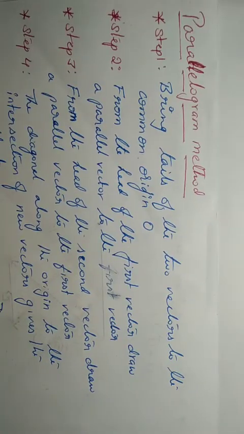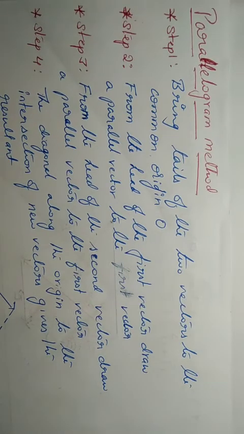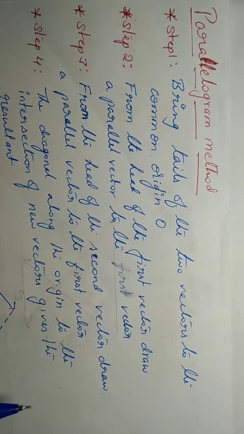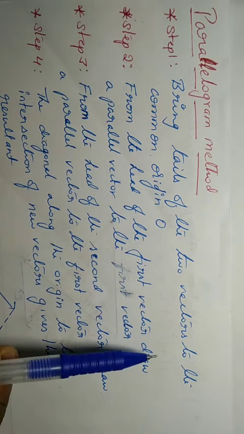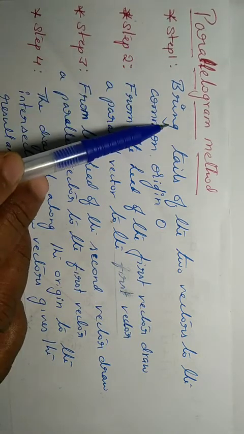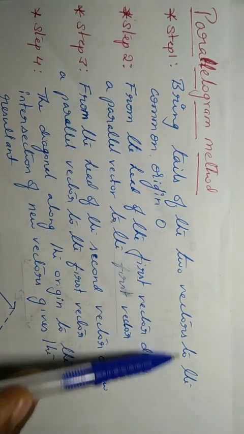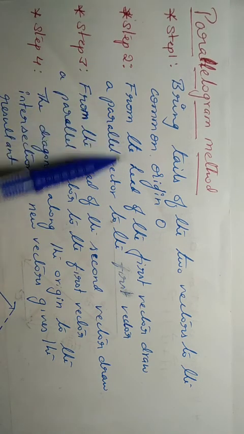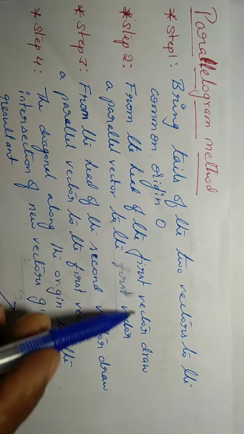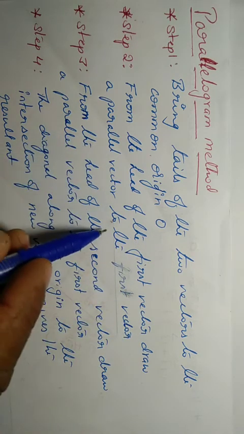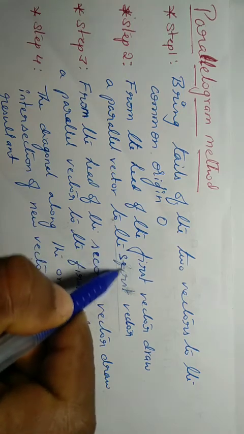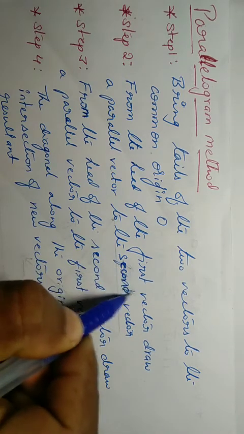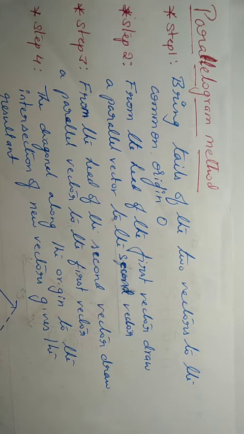Next, we shall study about another important law, the parallelogram law of vector addition or method. So now let us study about the steps. Step 1, bring tails of the two vectors to the common origin O. Step 2, from the head of the first vector, draw the parallel vector to the second vector.